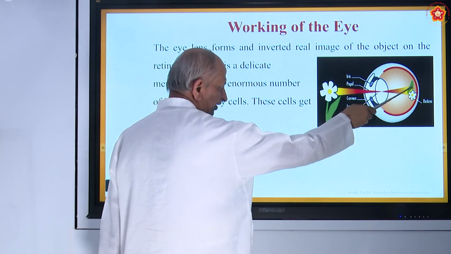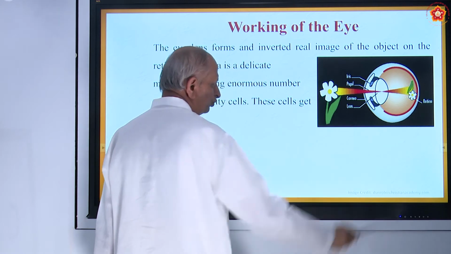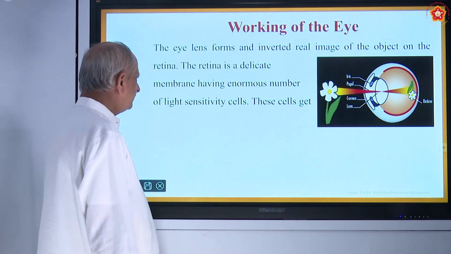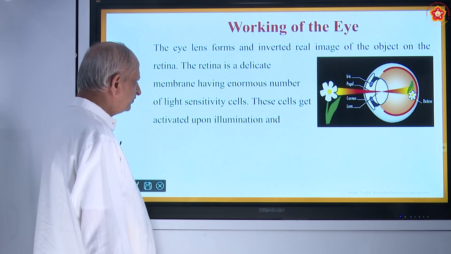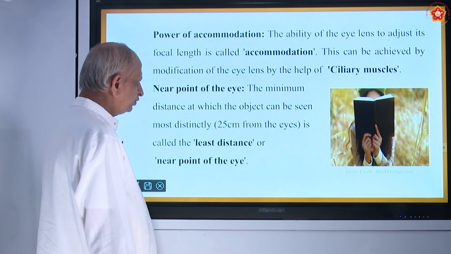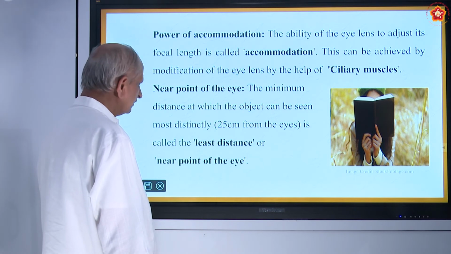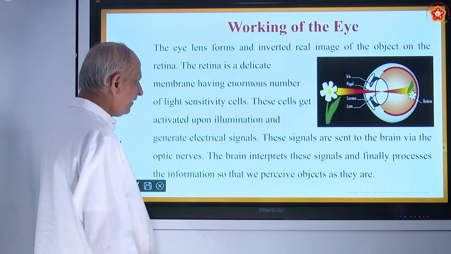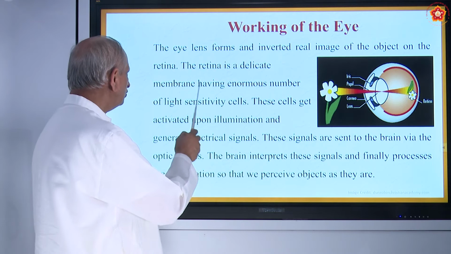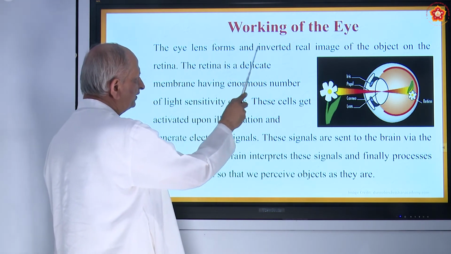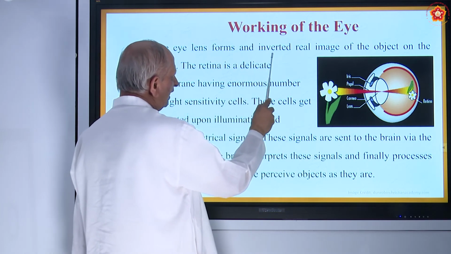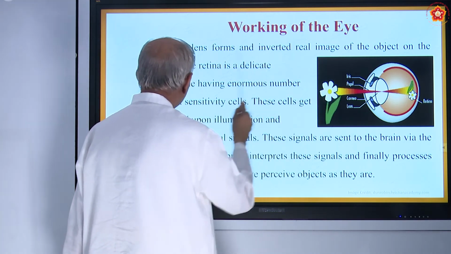Immediately this message will go through what are called optic nerves, and these optic nerves send the messages to the brain. So what happens? The first step is the eye lens forms an inverted, real image of the object on the retina.